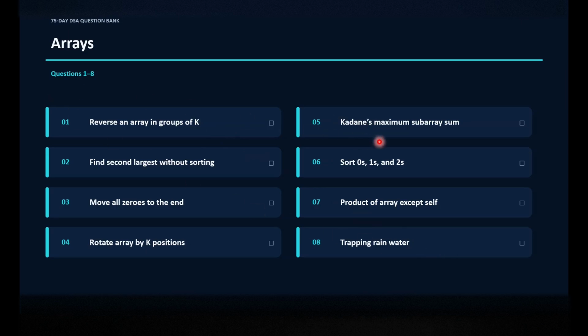In arrays, we have Kadane's algorithm, Kadane's maximum subarray sum, then find second largest without sorting, sort zeros, ones and twos, move all zeros to the end. This also solves multiple similar questions. Product of array except self, then rotate array by K positions, trapping rainwater problem.